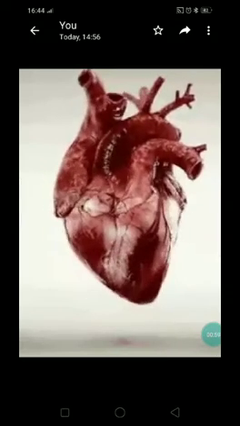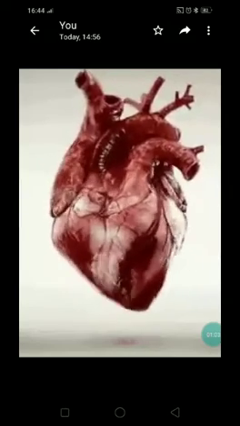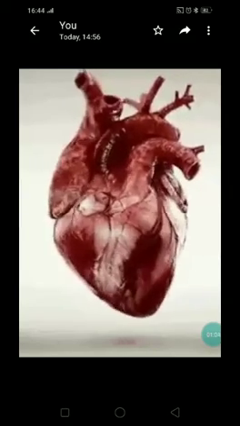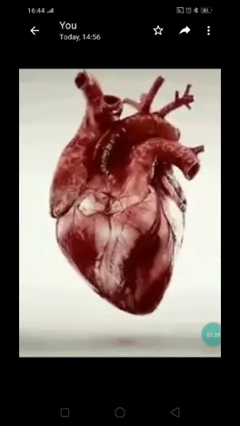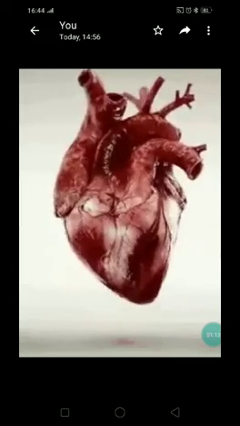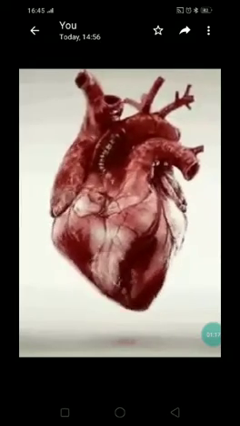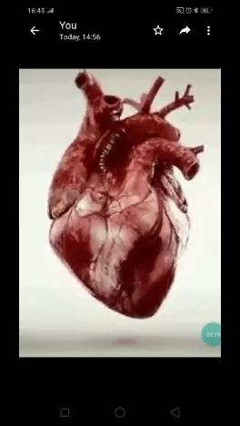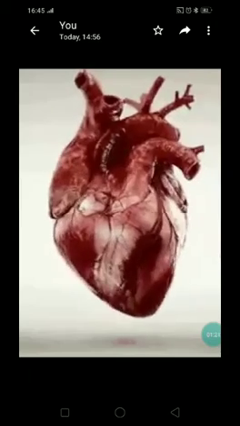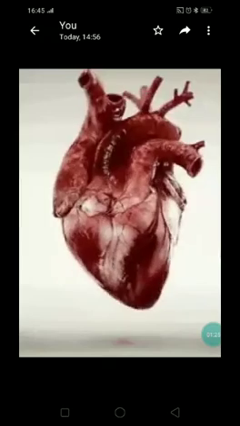So you can see this. Where is your heart located, children? Yes, it is located in the center of our chest cavity and the lower portion of the heart is slightly tilted towards the left. Very good. Now, how many chambers does your heart have? 4 chambers. What are those? Auricles and ventricles. The upper left and right auricles will receive the blood from all parts of the body and the lower left and right ventricles are going to give the blood from the heart to all parts of the body.